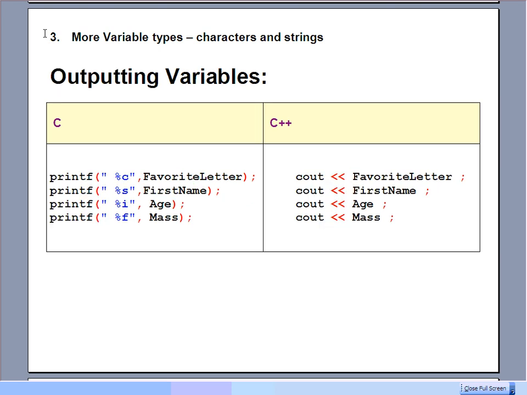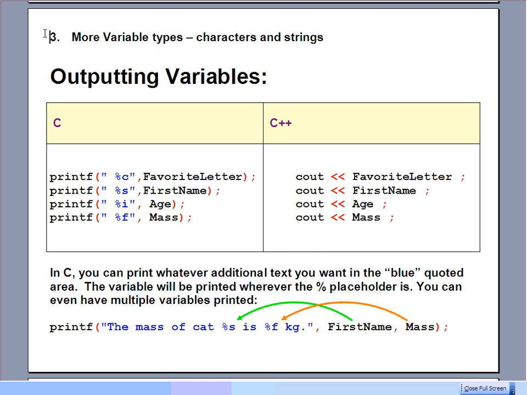When it's time to print values out to the screen, if it's C++, you can simply use cout, which is great. And then the double arrows say, yes, we're going to be sending those memory values out to the monitor. If you're using C, it's got to be printf, and we use some placeholders to let it know that we're going to be printing either characters, which is the %c, strings would be %s, integers would be %i, and then floats would be the %f. That just lets the compiler know what to expect, and then after the comma, you've got the various memory locations, and it will go and grab those values and then print them out on the screen.